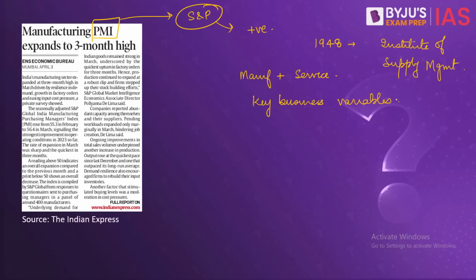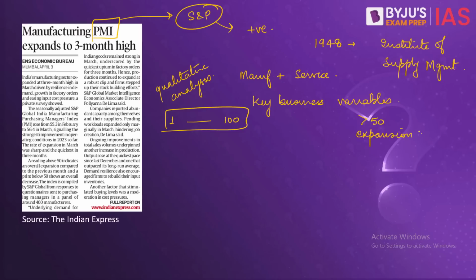Based on these qualitative analyses, an index is created which can range from 1 to 100. If the value of the index is more than 50, then this denotes that there will be expansion in the business activities in the upcoming months. If this is less than 50, then there is a concern that the business activity might contract.